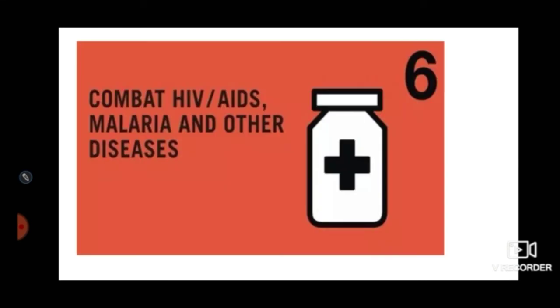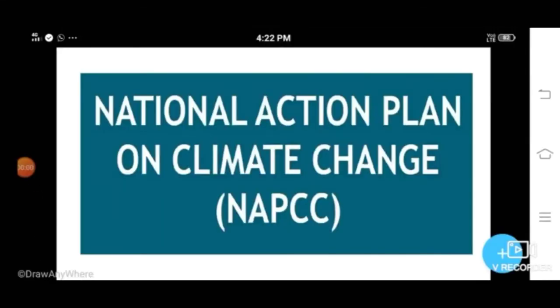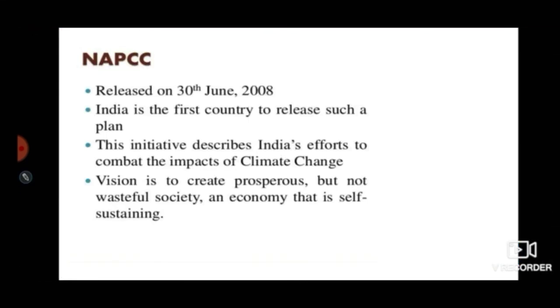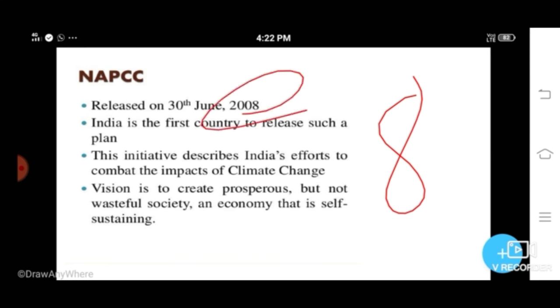Next, we discuss an important topic: the National Action Plan on Climate Change. The National Action Plan on Climate Change is a government document that includes 8 goals for the country to achieve. It was released on 13th June 2008 to address the future policies and programs for climate mitigation and adaptation. So what are the 8 goals or 8 missions of the National Action Plan on Climate Change? Let's look at them one by one.